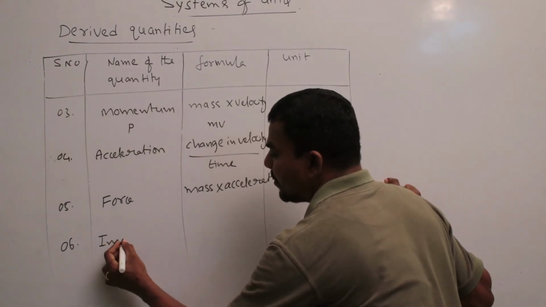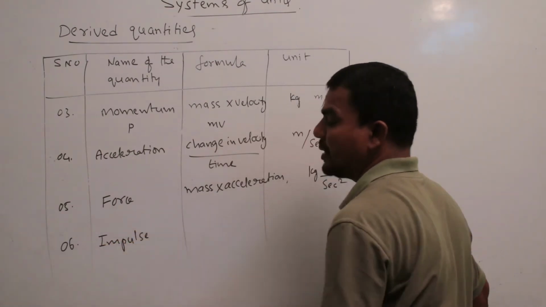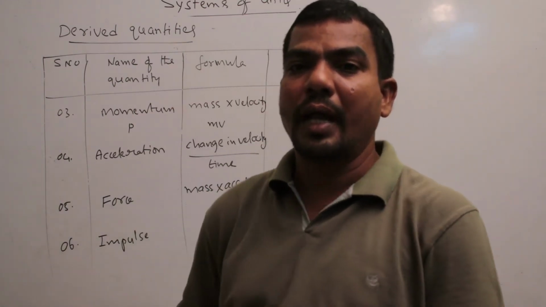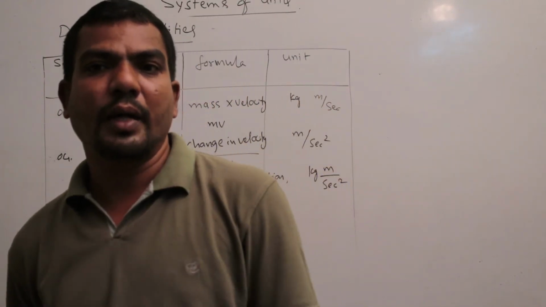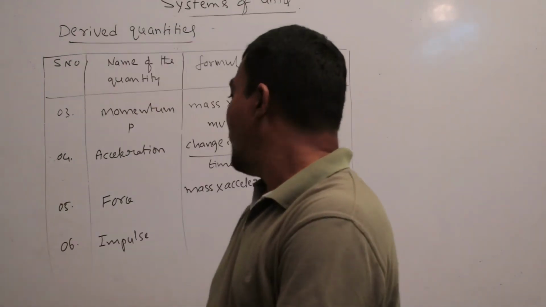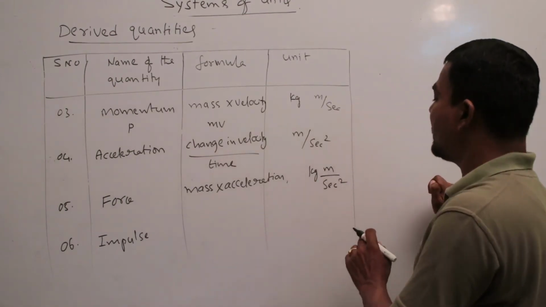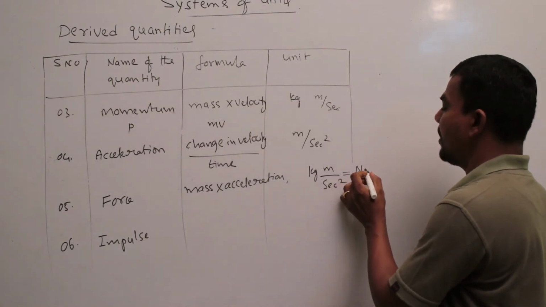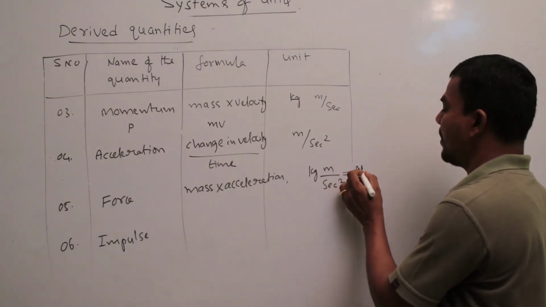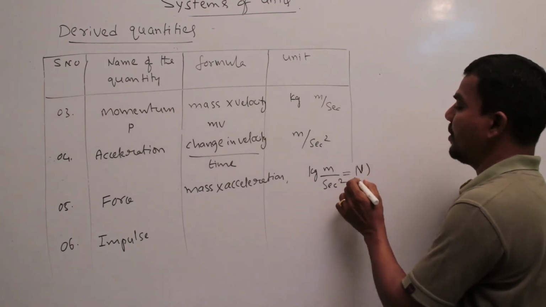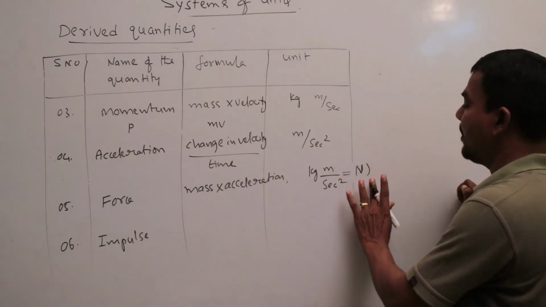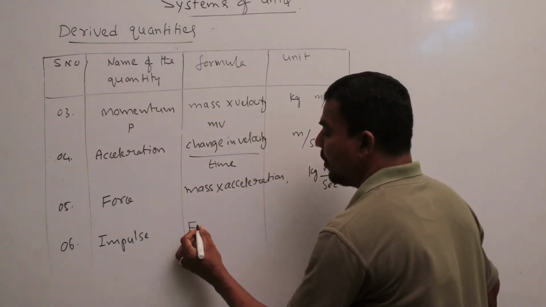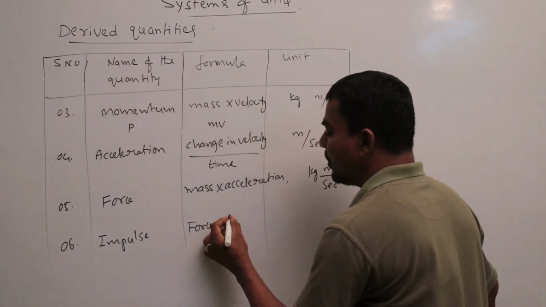Impulse. Impulse is nothing but force into time. The unit of force is kg meter by second square, which is also called Newton. So the formula of impulse is force into time.